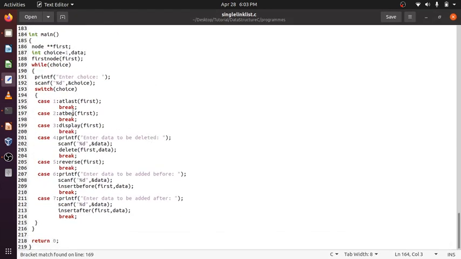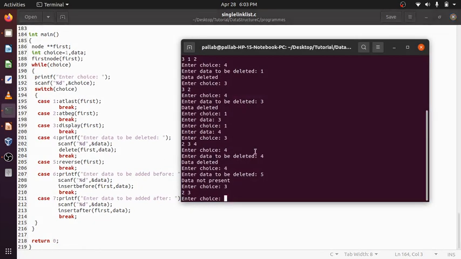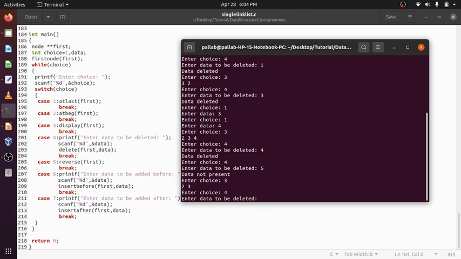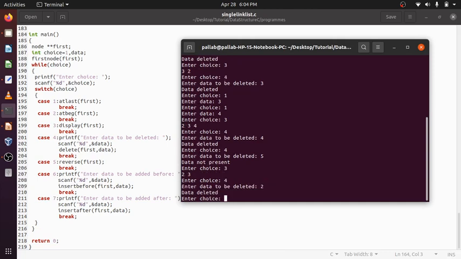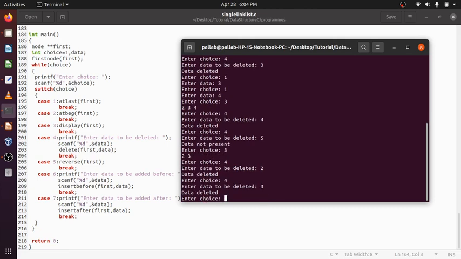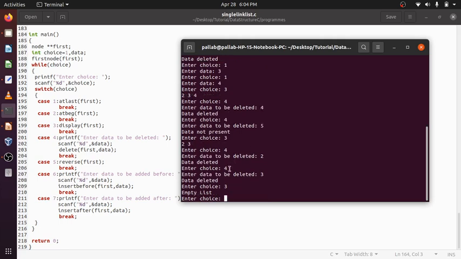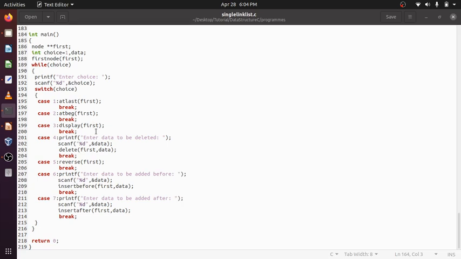Now let's delete the whole linked list. After deleting everything, I want to display an empty list.